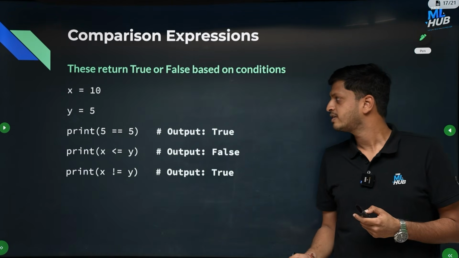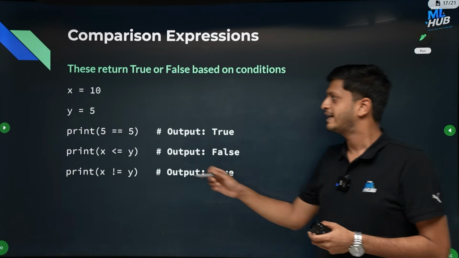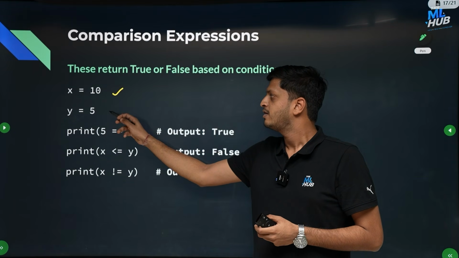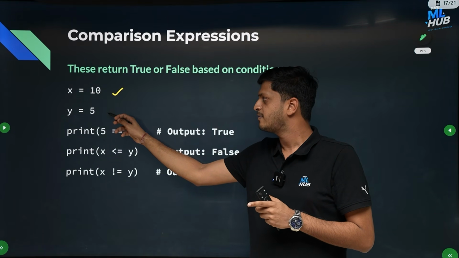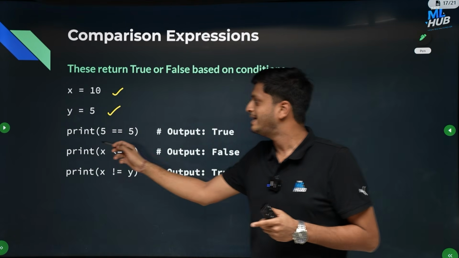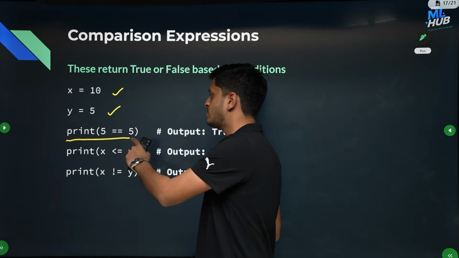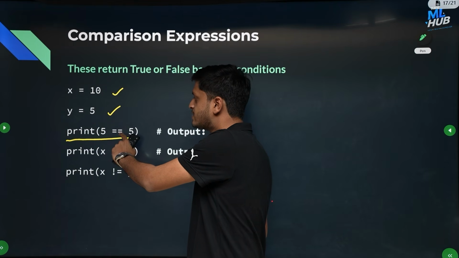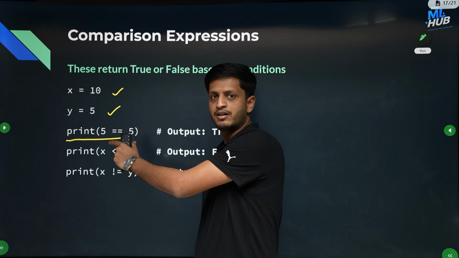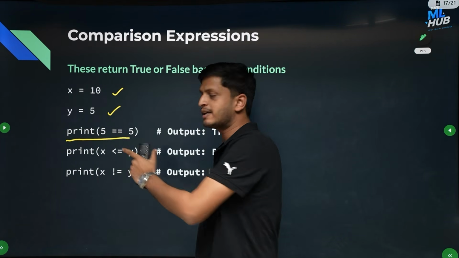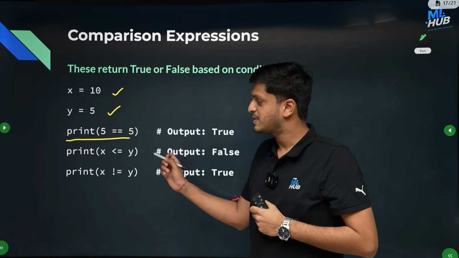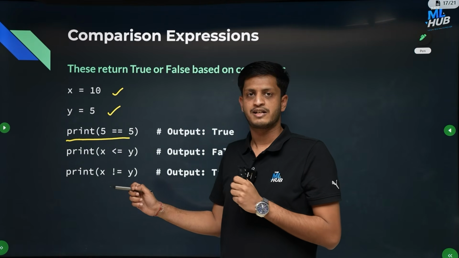Let's see an example. We wrote a statement x equal to 10, and another statement y equal to 5. If you are printing 5 equal to 5, here you are applying a comparison operator, and that is why this becomes an expression, specifically a comparison expression.